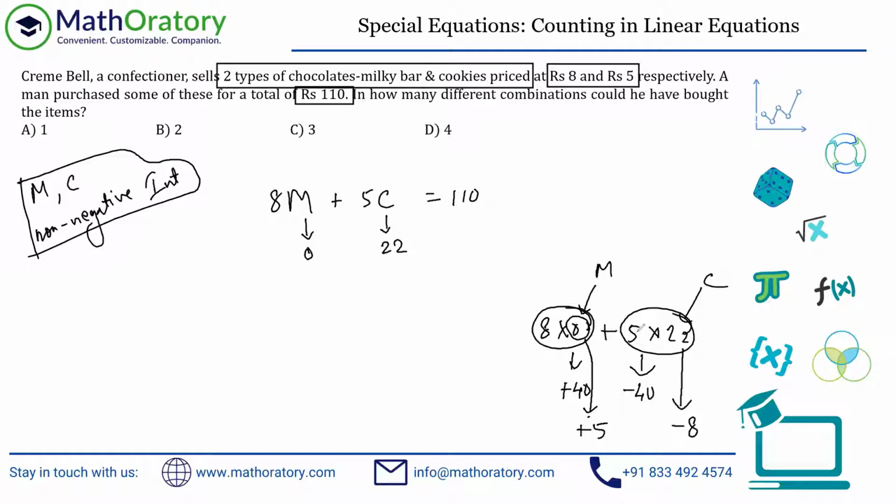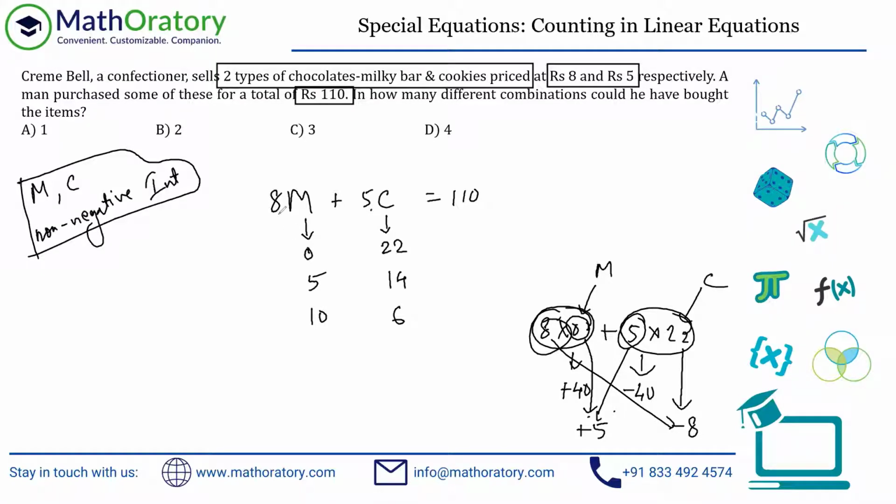Now, what you can observe is this 5 is the change here and the 8 is the change here, right? So effectively, I can always change this number by this, and correspondingly, this number will always change by this, right? So this is what we are going to do. So let us reduce this by 8, so that becomes 14, and then correspondingly, this will increase by 5. This becomes 5. 14 I can further reduce by 8, so this becomes 6. 5 I can always increase by 5 now, so that becomes 10.